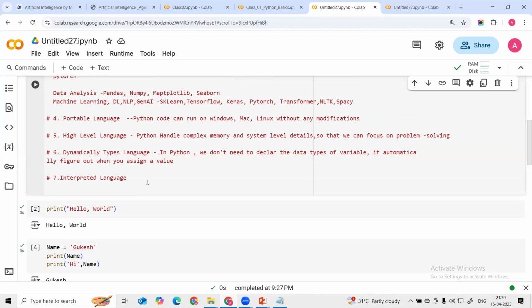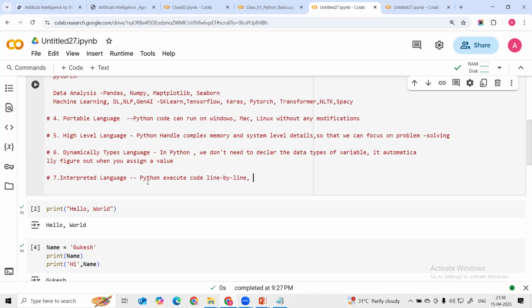So we can say Python executes code line by line. It will execute line by line in the Python interpreter.